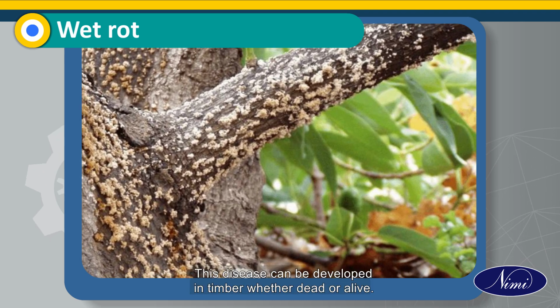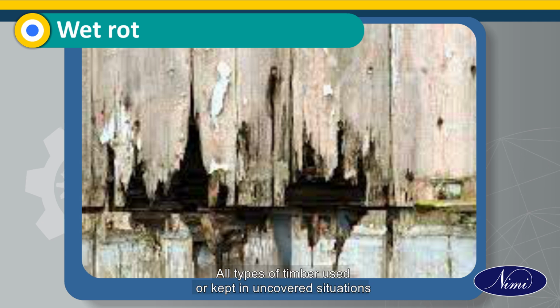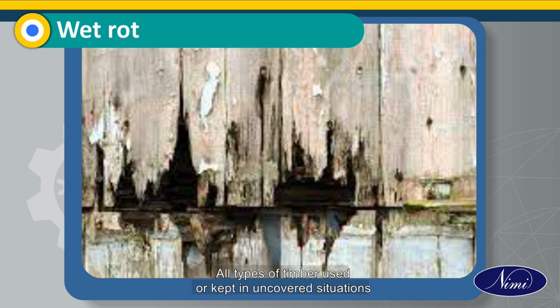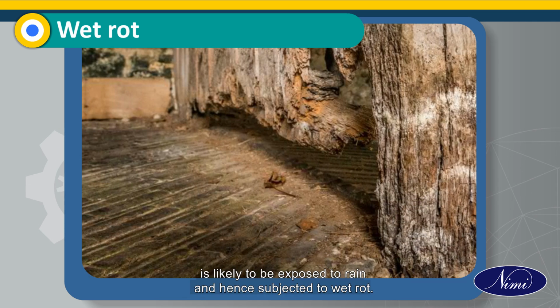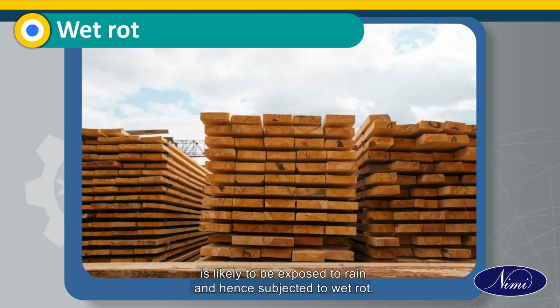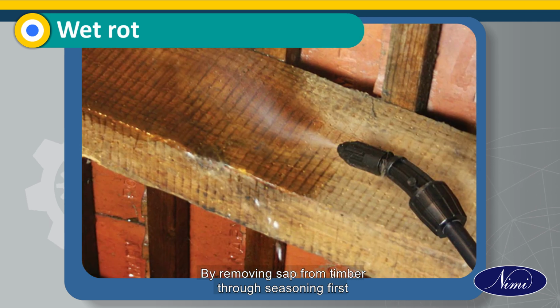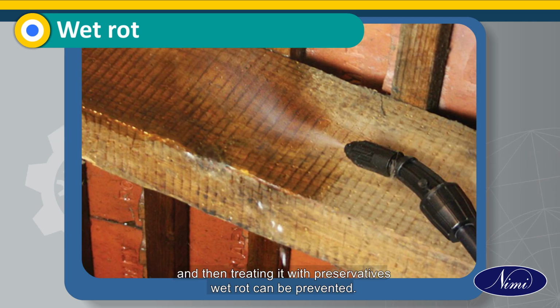This disease can develop in timber whether dead or alive. All types of timber used or kept in uncovered situations are likely to be exposed to rain and hence subjected to wet rot. By removing sap from timber through seasoning first and then treating it with preservatives, wet rot can be prevented.